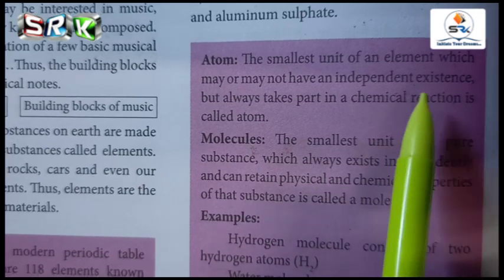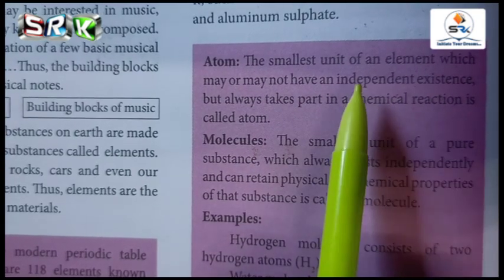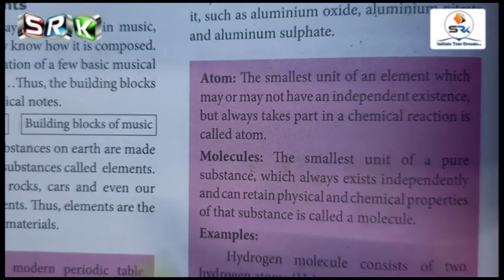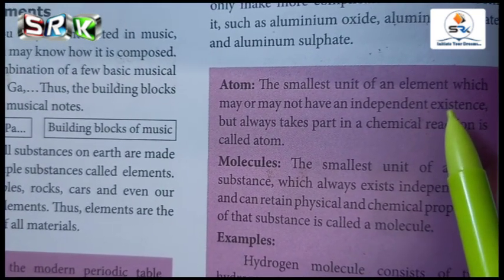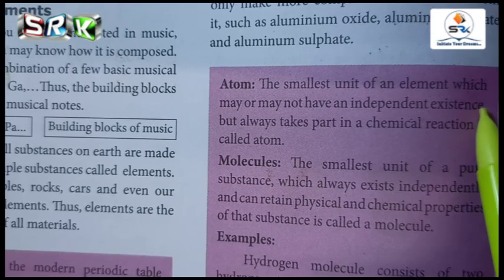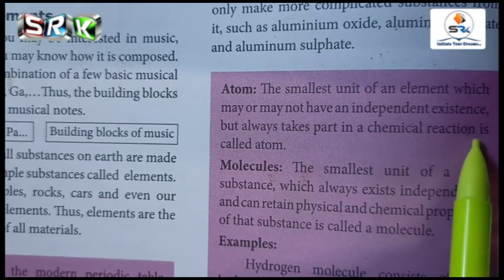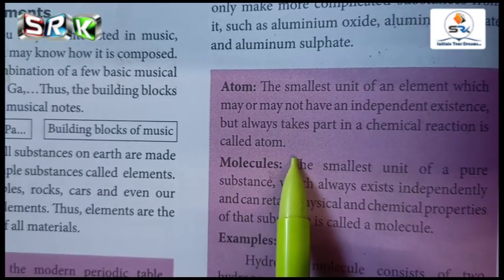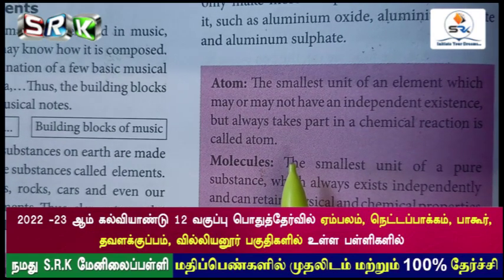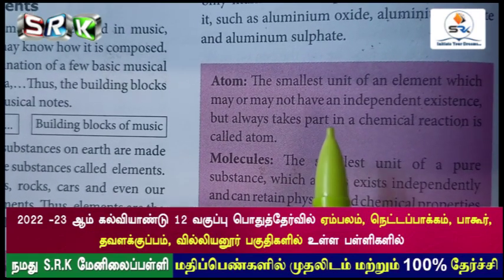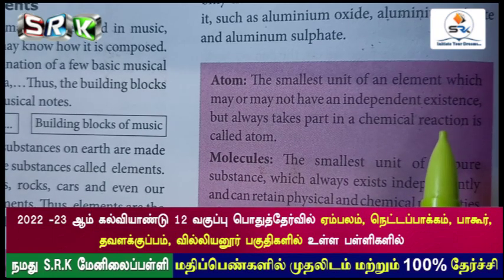That means it may exist in independent form or it may not have an independent existence, but it always takes part in a chemical reaction. That is called an atom. Say for example neon, helium, argon. These are all examples of inert gases.